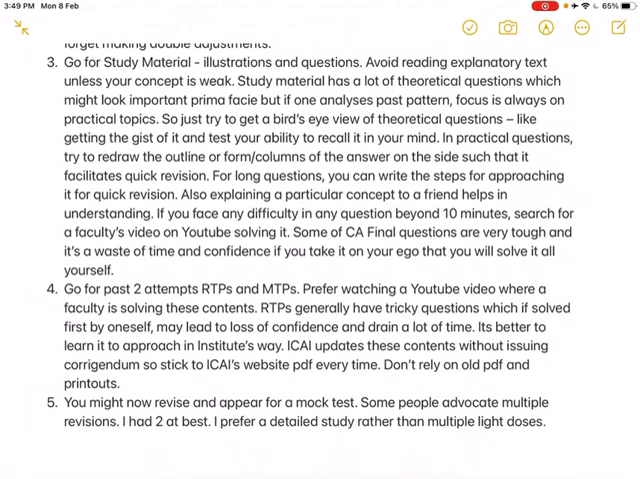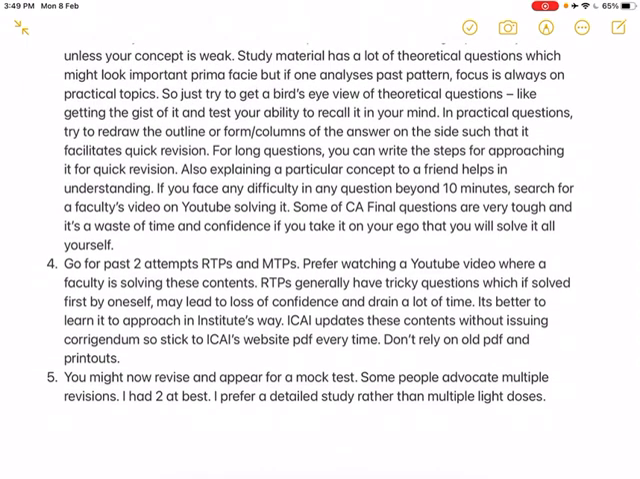In practical questions, try to redraw the outline or the form or columns of the answer on the side, such that it facilitates quick revision. So you will always know the basic outline of the question. I have seen while writing an exam, we often forget the columns which have to be used, or the particulars, or the format in which we have to solve the question. So you can always draw it beside the question so that it facilitates quick revision.